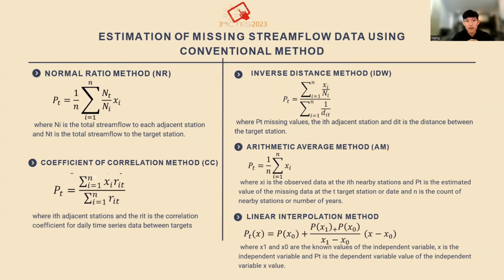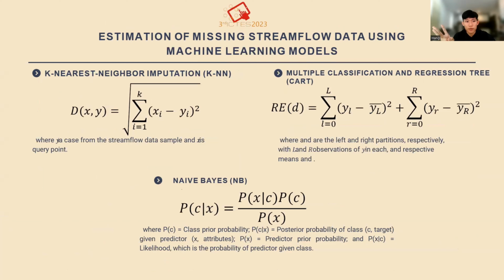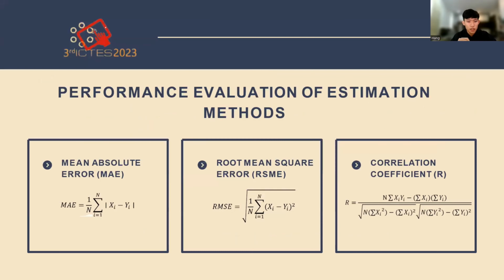Now we have our conventional methods. We have 5 conventional methods: normal ratio method, coefficient correlation method, inverse distance method, arithmetic average method, and also linear interpolation method. All these 5 methods will be used to estimate the missing values. Along with these 5 conventional methods, we have 3 machine learning models: k nearest neighbor imputation, multiple classification and regression tree CART, and also naive Bayes. And to evaluate the performance of all these estimation methods, we have 3 statistical analyses.